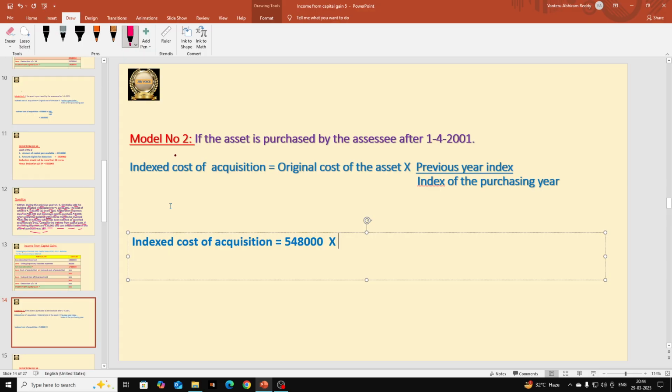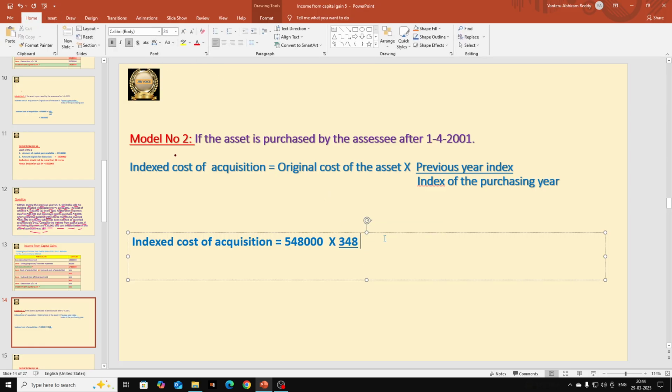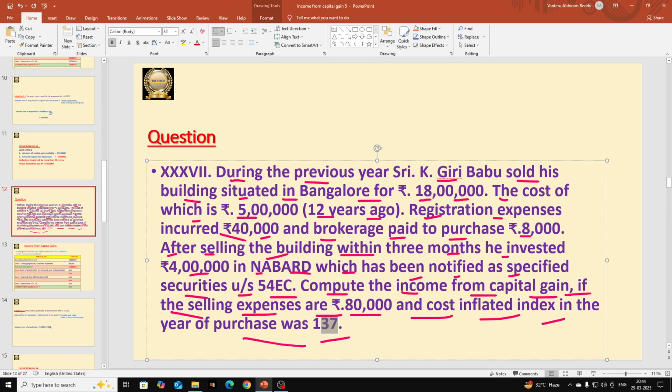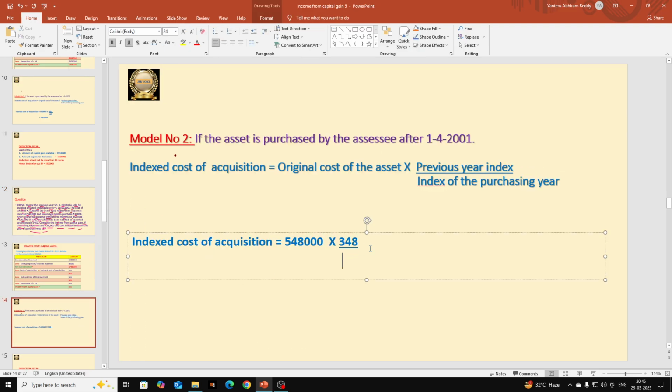So the previous year index number is 348, divided by the index of the purchasing year. So what is the index of the purchasing year here? They have given it in the question. So how much is it? Let us see. It is 137. Index of the purchasing year is 137. Let us go and record here. 137. Okay. So this is the complete formula. We are going to solve it.